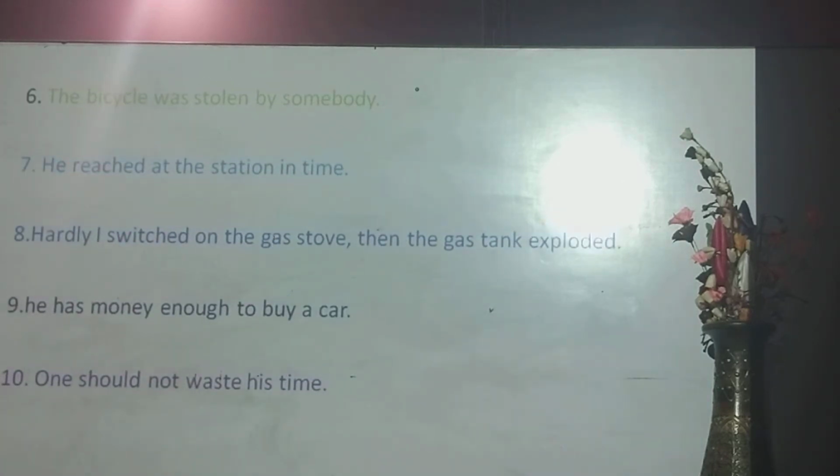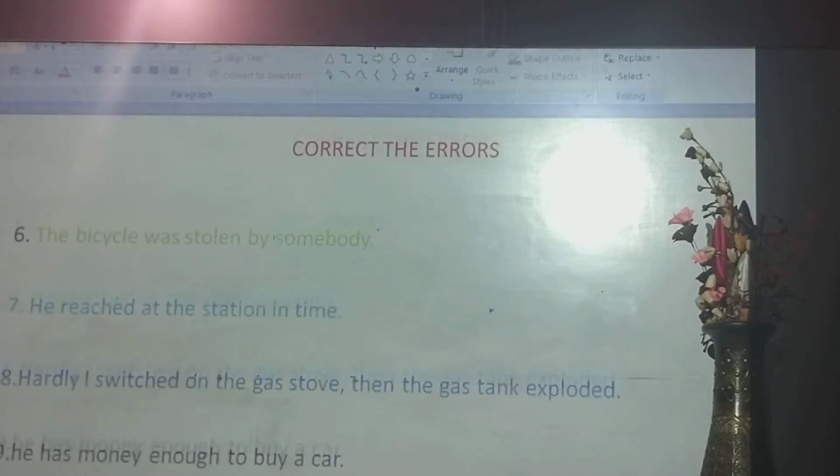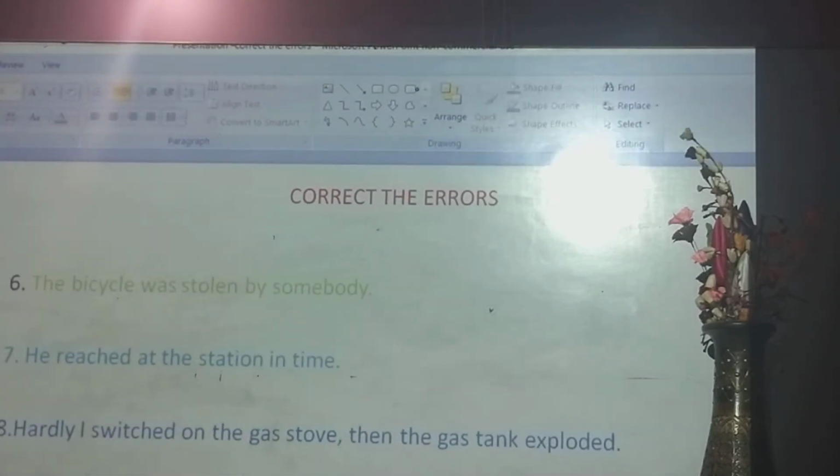Let me write the sentence down. The bicycle was stolen by somebody else. Question number 6. The bicycle was stolen by somebody else.